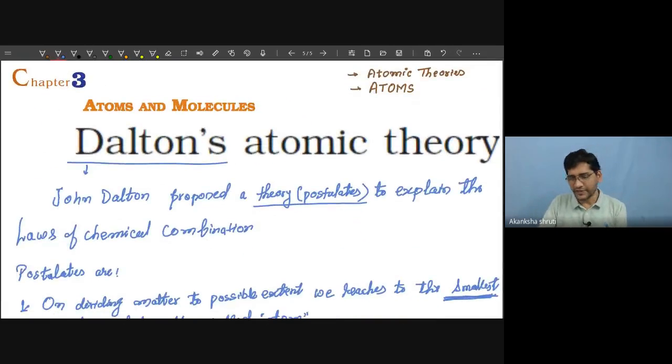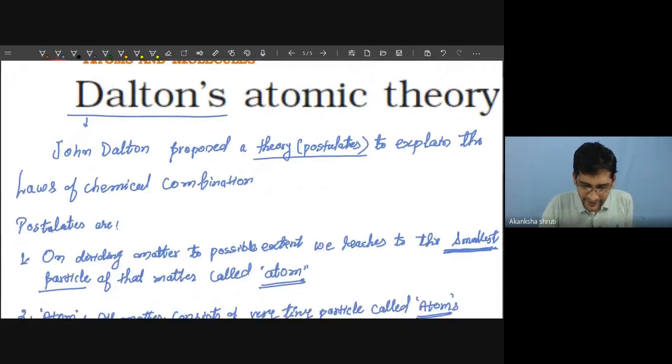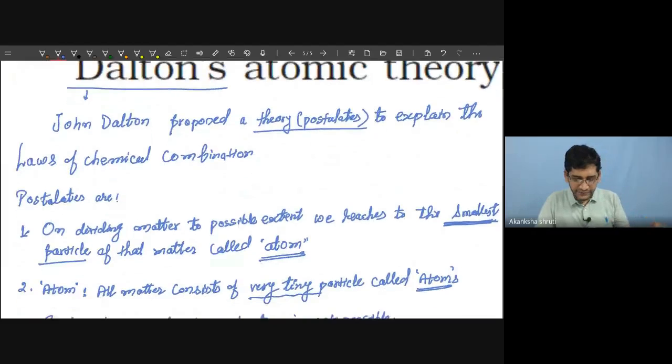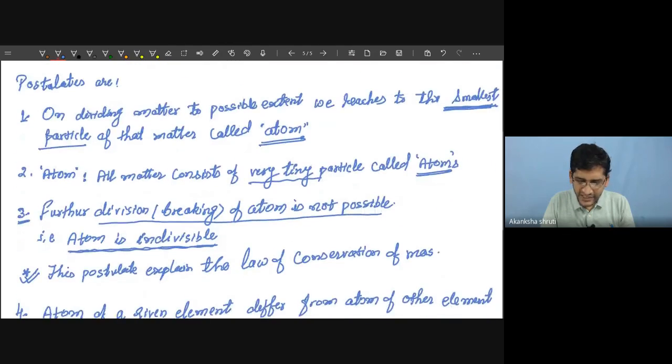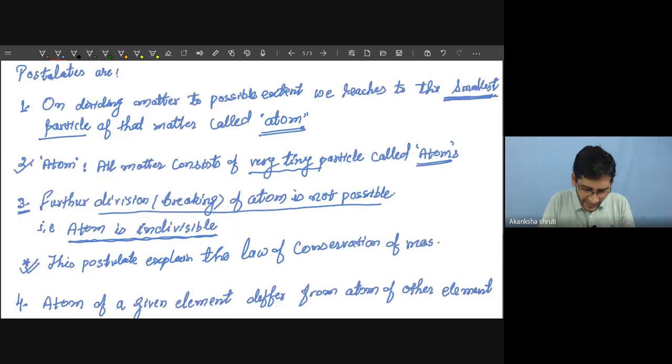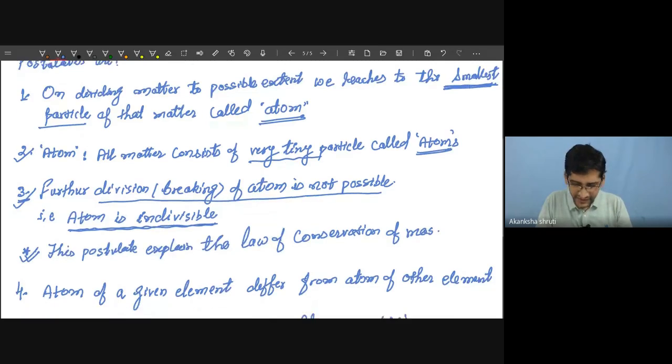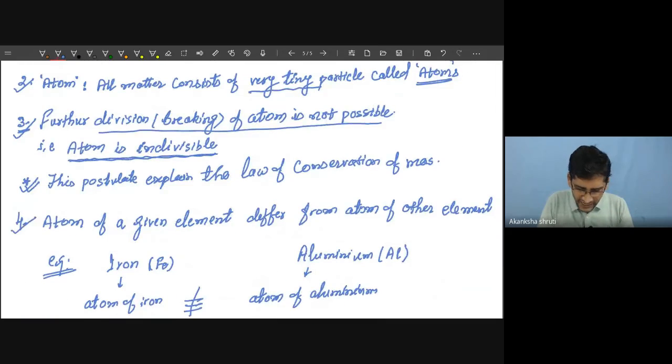Student, we are discussing Dalton's atomic theory. Dalton has given different postulates or statements for explaining the laws of chemical combination. First he proposed that all matter consists of atoms. Then he proposed that atom of a particular matter is indivisible. Then he also proposed that atom of one element is different from the other.